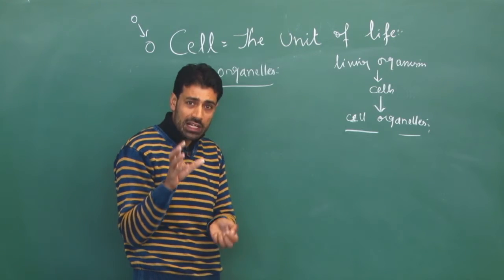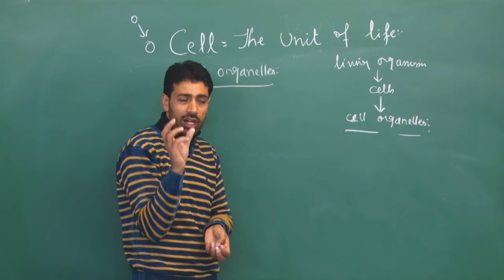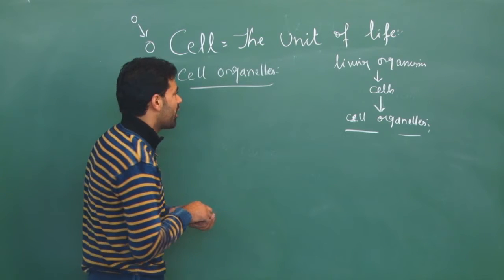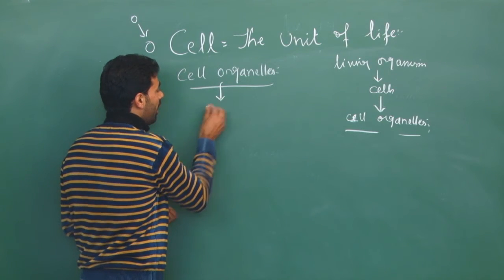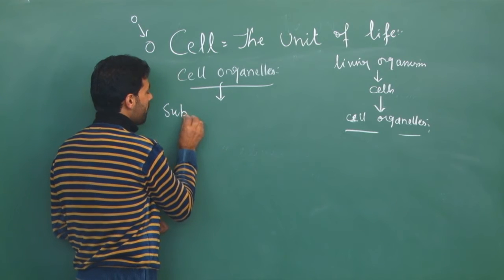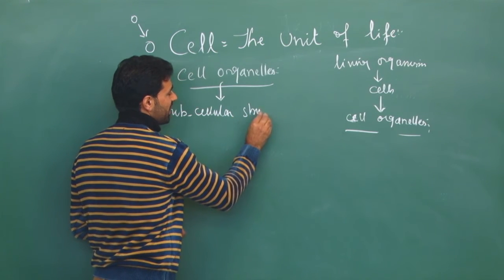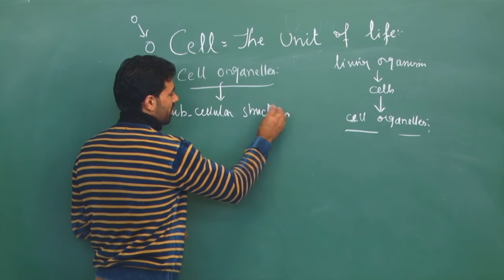That means the cell itself is made up of smaller structures, which are called cell organelles.